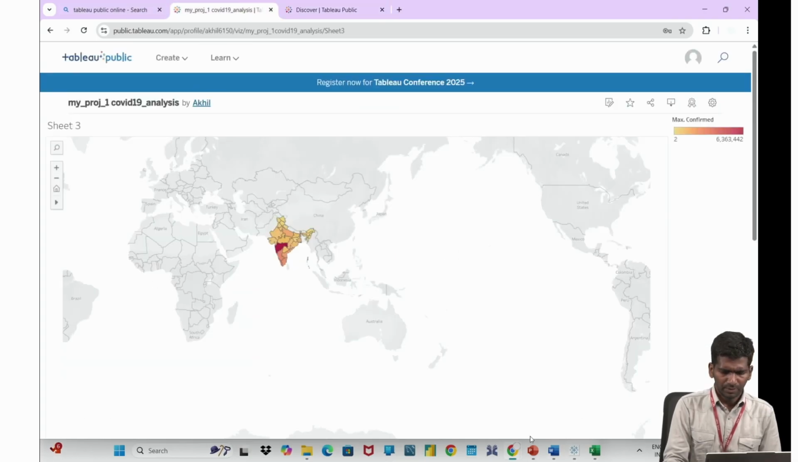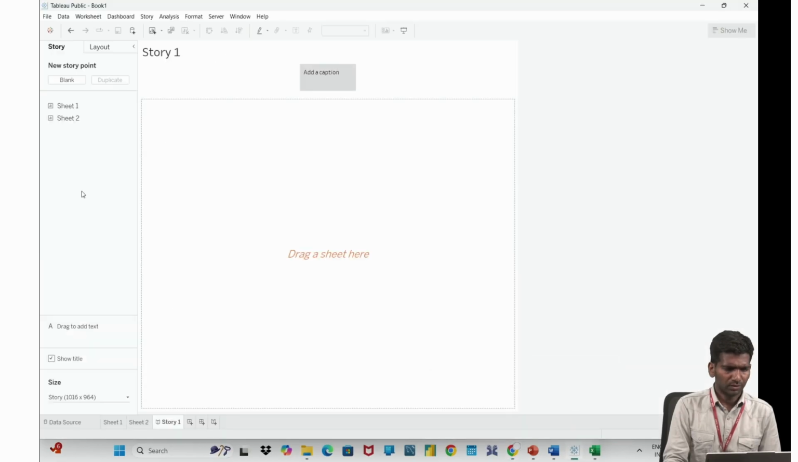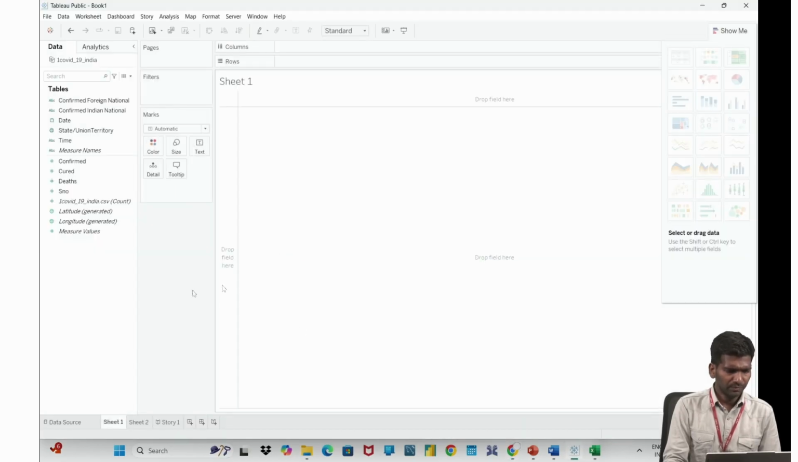So let me show some examples. First thing, I will open it and I'll start working here. First I'll need to create sheets: sheet 1, sheet 2, followed by another sheet. So I'm going to create 3 sheets, and in these 3 sheets I'm going to store some information. Everything you have understood, right? What those pages, filters, marks, and everything are.